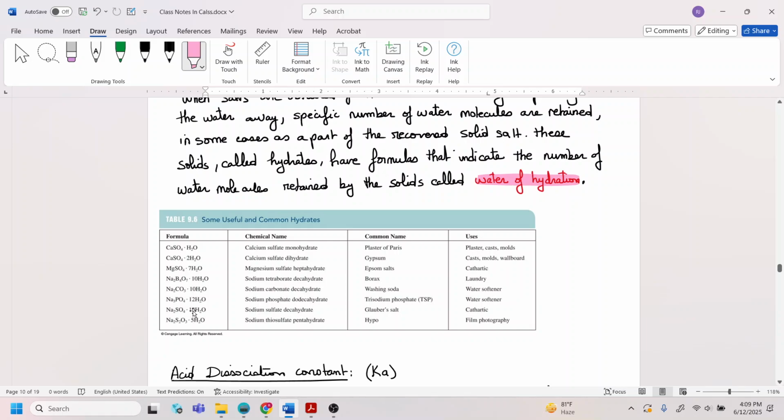And to name those hydrates, you start by naming the compound. So this is going to be calcium sulfate. And then how many water molecules do you have? This is one water, so it's going to be monohydrate. So the end is going to be hydrate. This is 10 water, it's going to be decahydrate. 12 is dodeca, so deca is 10, do is 2, so it's going to be 12. So dodecahydrate. And 5 is penta, so it's going to be pentahydrate.